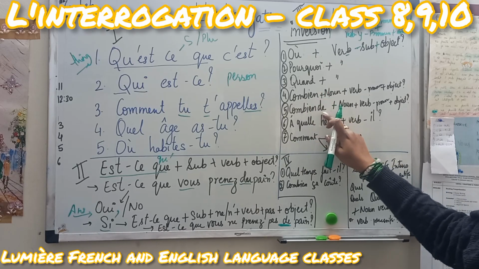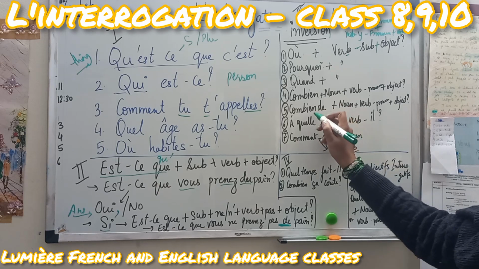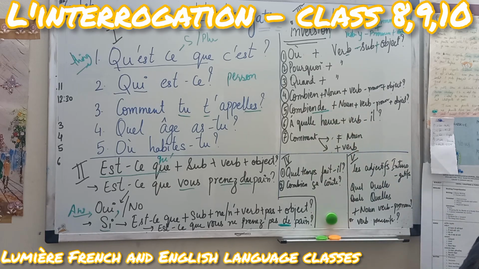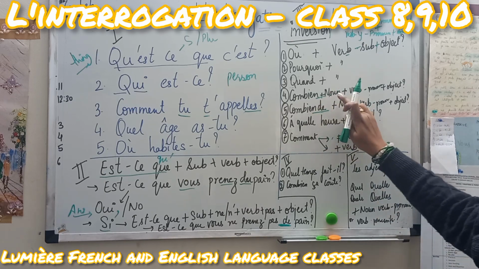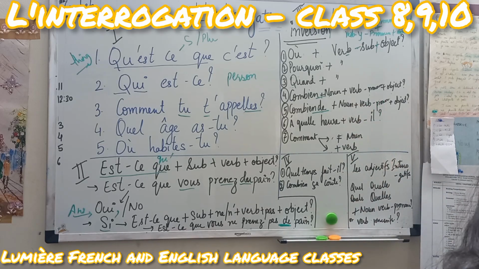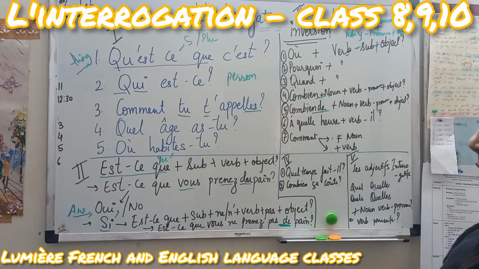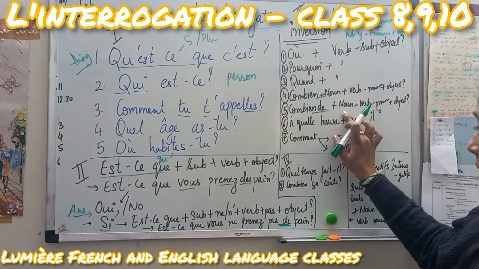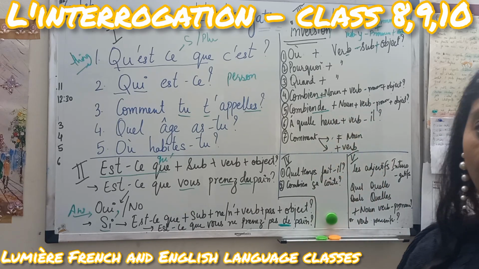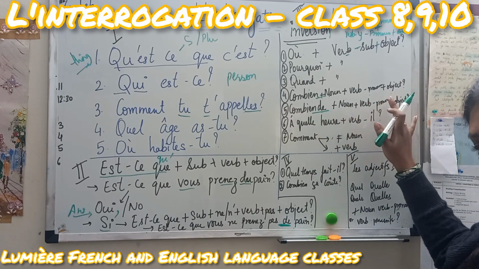Combien, when it comes with de, it means how many. When it is with de, it means how many. When it is without de, it is how much. They both have the noun first, because we are talking about how many bananas do you have. So banana is a noun, it will come here, right? How many books do you have? Combien de livres as-tu?